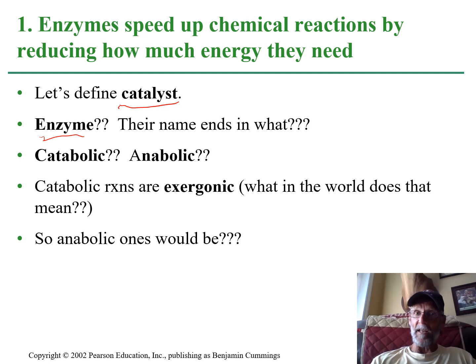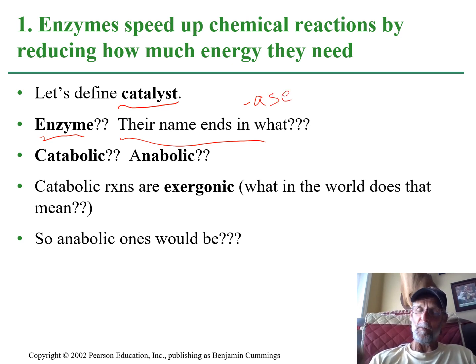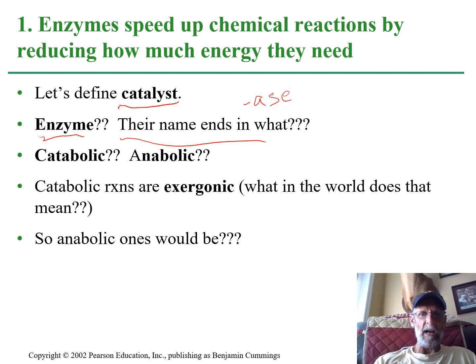There's other things that make chemical reactions happen faster. Heat, you do that in chemistry labs all the time. You heat it up so it happens faster. But we'll come back to heat and why these enzymes are such key catalysts in the reactions of living things. So often their names, not always, end in the ending ASE, which is kind of close to OSE, like carbohydrates often end their names with OSE. So we'll be on the lookout for that.